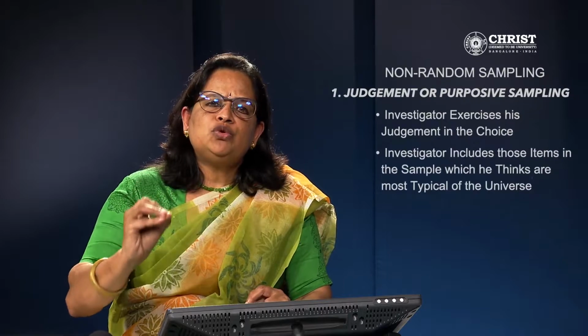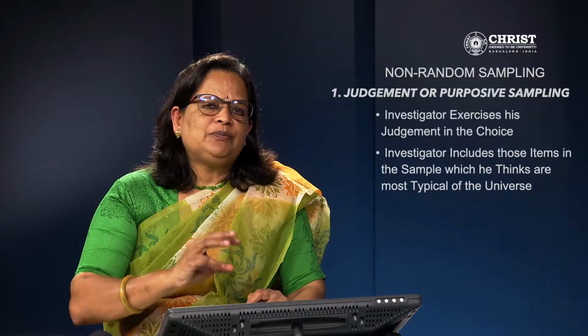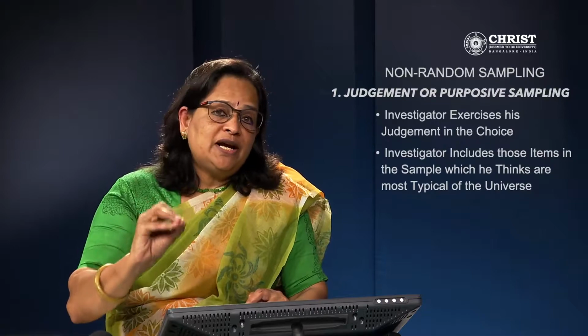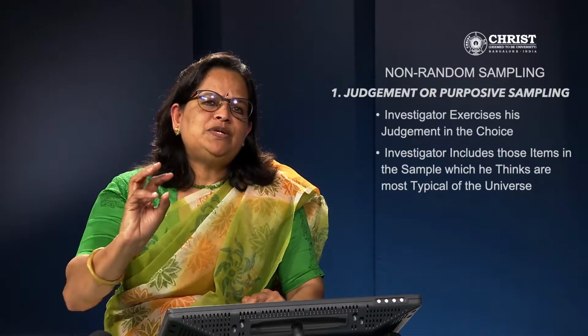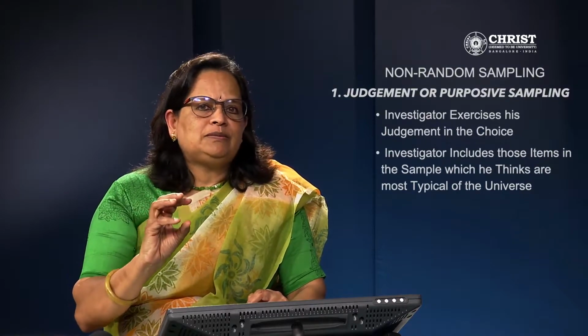Now the first method I will explain, judgment or purposive sampling. As the name indicates, the investigator is using his or her personal judgment. So the investigator exercises his judgment in the choice. Second, the investigator includes those items in the sample which he thinks are most typical of the universe. See, if I want to conduct a survey about alcoholism among students or drug addiction among students, I have certain judgments about some students, so I am conducting a survey about them. So that is the judgment.